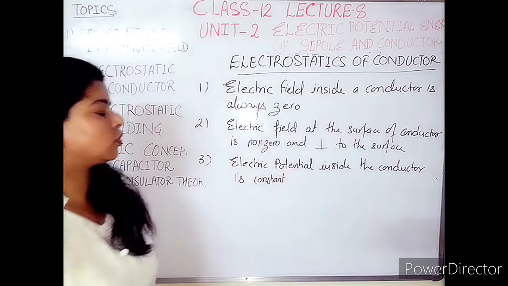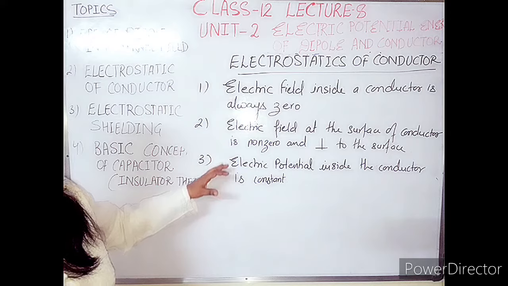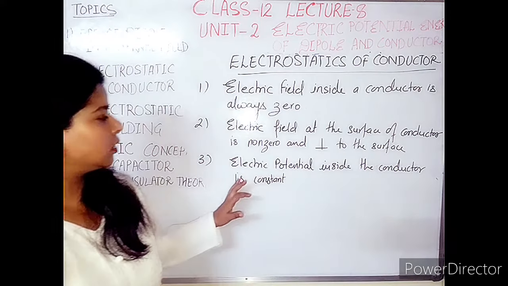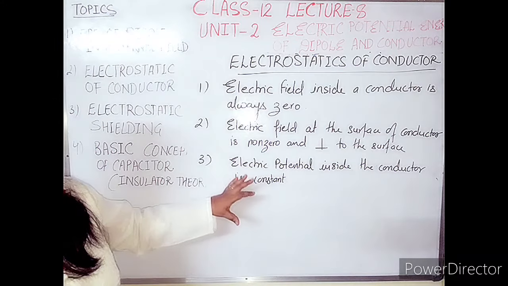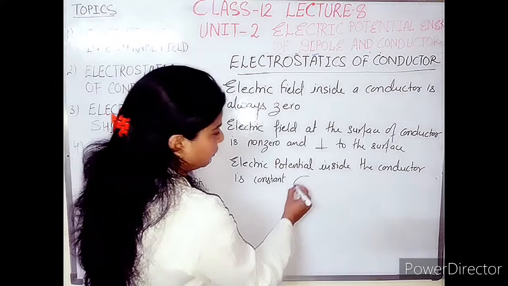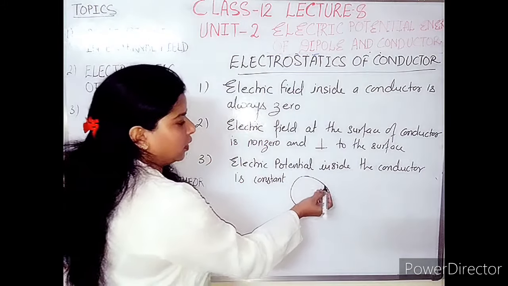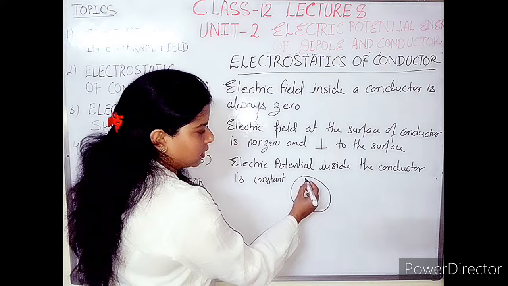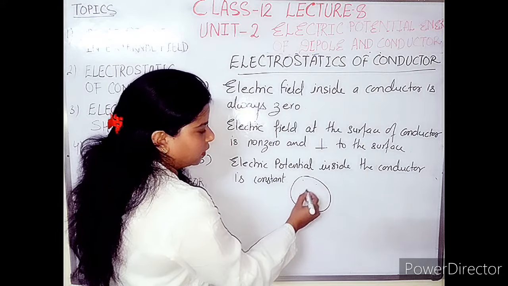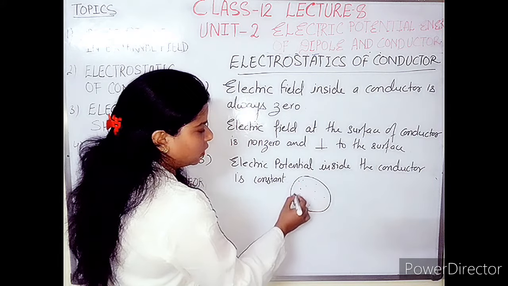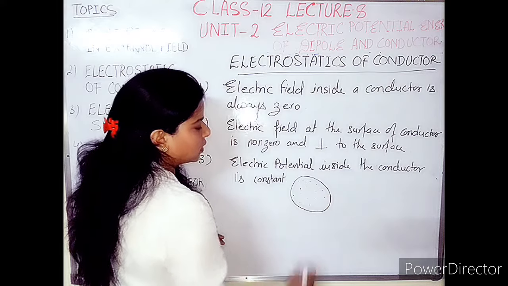From which basic concept am I telling this point? Electric potential inside the conductor at all points should be constant. That means if we take this conductor body, the electric field at any point inside the conductor should be 0. There is no electric field inside this conductor.